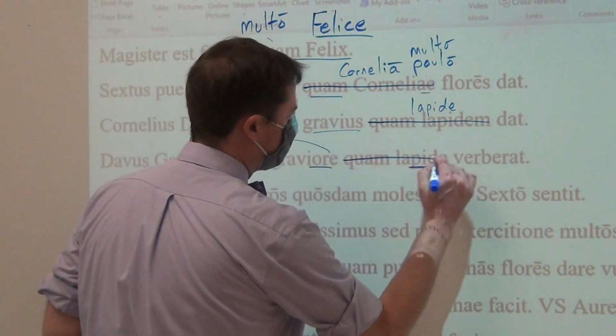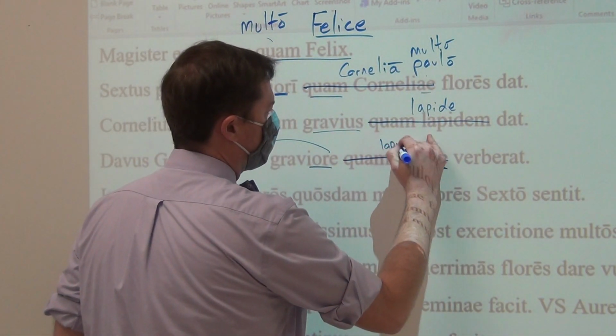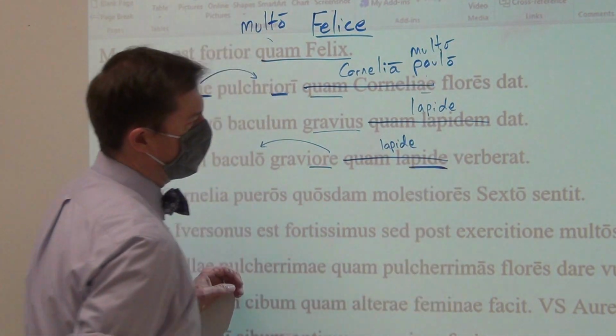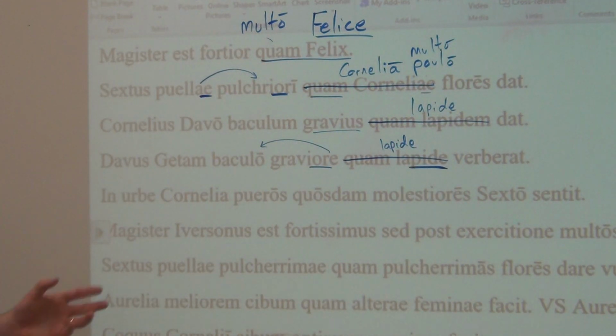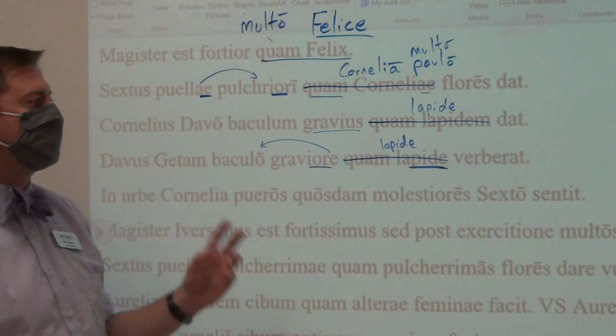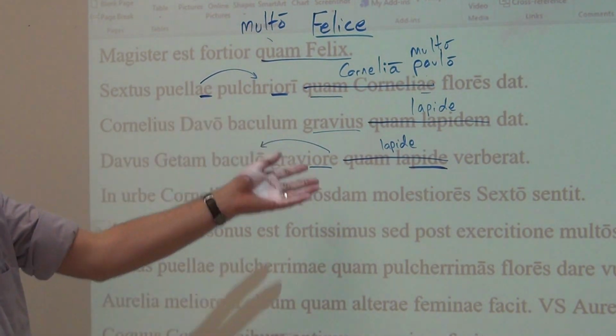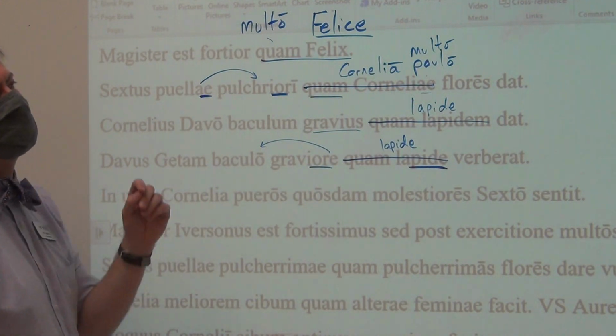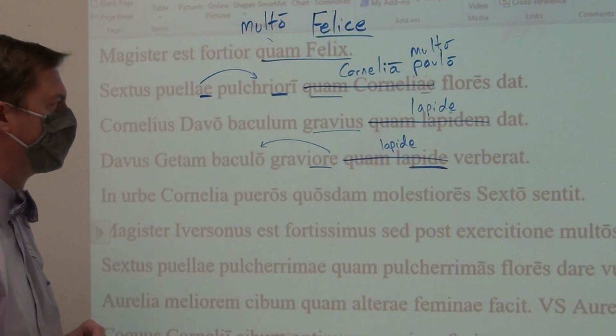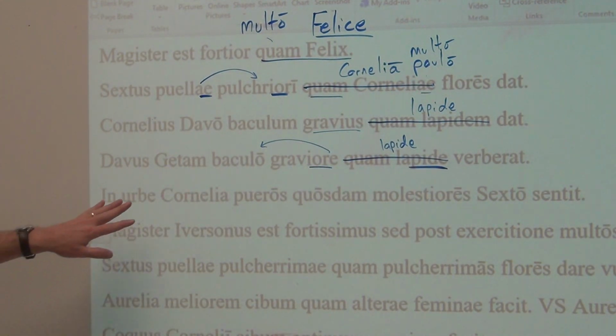Without a quam, it would just be lapide as the ablative of comparison. And again, you can very often see an ablative of comparison or a quam, either one with that ablative of degree of difference, multo, paulo. We'll see some examples of it.